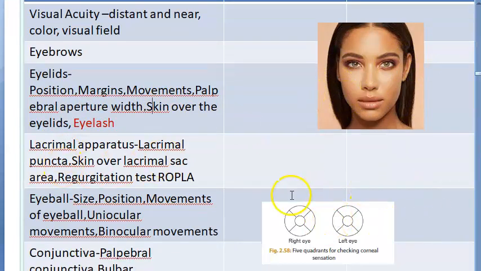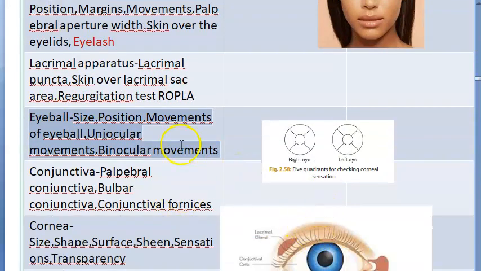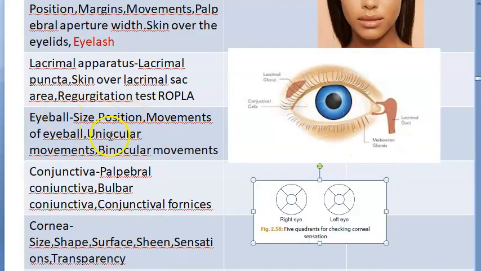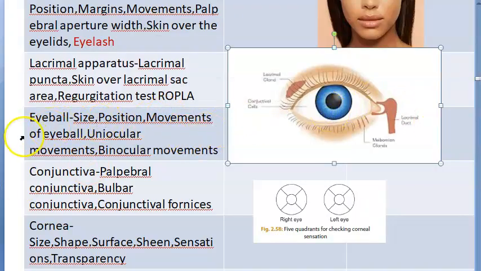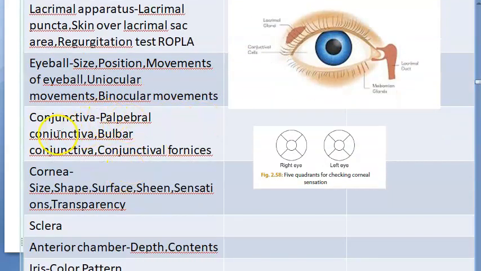Then lacrimal apparatus, what will you check? You'll check the puncta. For the upper puncta, you may have to evert. Then skin over lacrimal sac area, you will check regurgitation test, ROPLAS. Eyeball, you will check the size of the eyeball, position of the eyeball, whether there's proptosis or not. Guys, focus. What are we looking at? Pseudophakia case, right? So here, then you'll check the movements of the eyeball, uniocular, binocular, and palpebral conjunctiva.